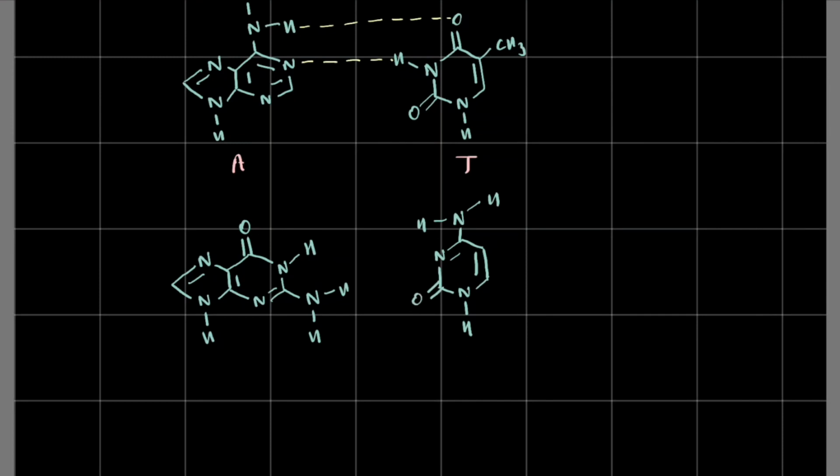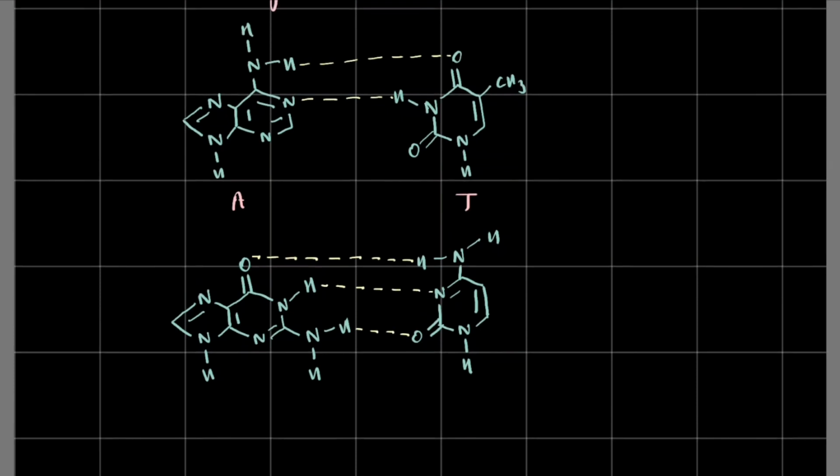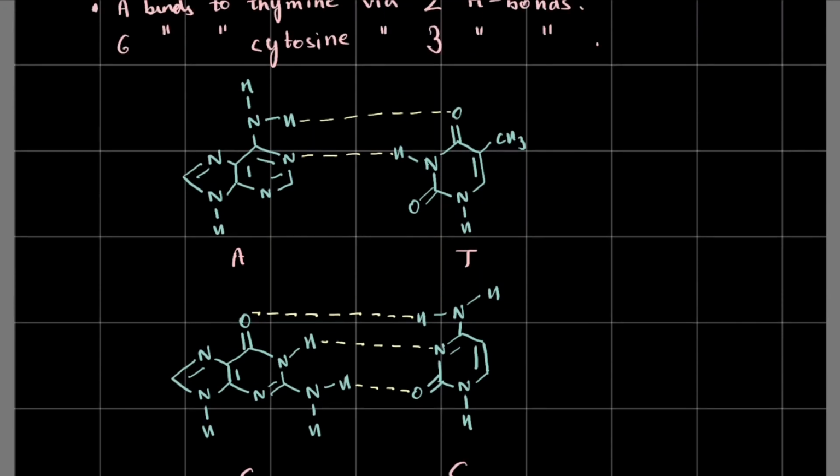Now let's just quickly pick out the hydrogens who are in need of negativity in their lives, and that is this hydrogen right here, this hydrogen right here, and this hydrogen right here. And who can provide them the negativity? This oxygen right here, this nitrogen right here, this oxygen right here. And now we quickly join these centers of positivity and negativity together, and we constitute three hydrogen bonds. So you see, this is why guanine bonds to cytosine via three hydrogen bonds and adenine bonds to thymine